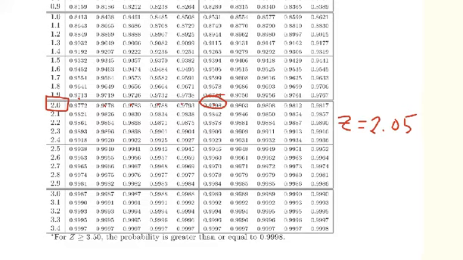So we found our z-score to be 2.05, and we need to convert this into a door height that would allow 98% of men to fit through, because the z-score has 98% to the left of it. So we would want a door height that would have 98% of men below that height.